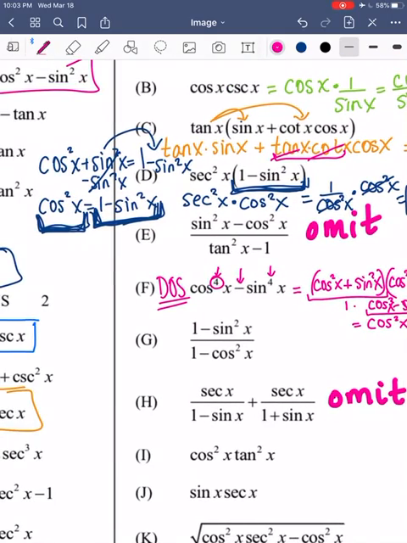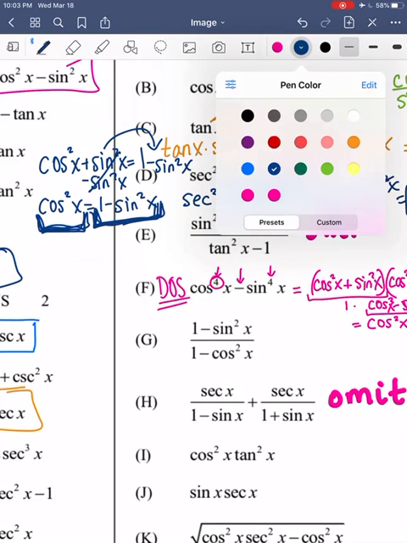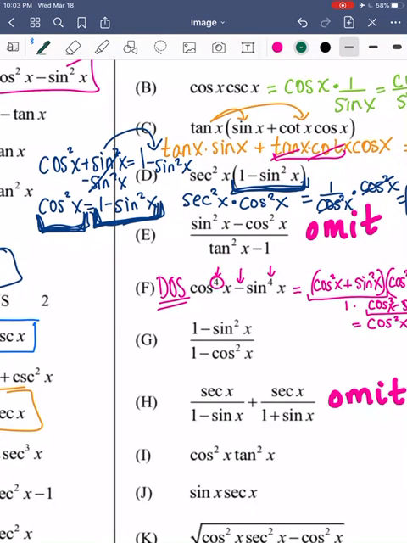Okay, so then G is going to be worked very similarly. It's going to be similar to D. All right, so we're going to work G using this concept again.